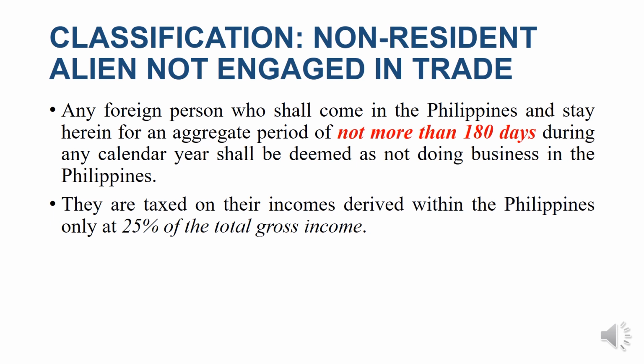So any foreign person who comes in the Philippines and stays herein for not more than 6 months, in case they earn incomes, they will be taxed at 25% on their total gross income. And this 25% is actually a final tax. So before they would receive their incomes, the payer of such income, so any payer of such income, shall withhold first the 25%, meaning shall deduct the 25% beforehand before this income will be paid to the non-resident alien not engaged in trade.